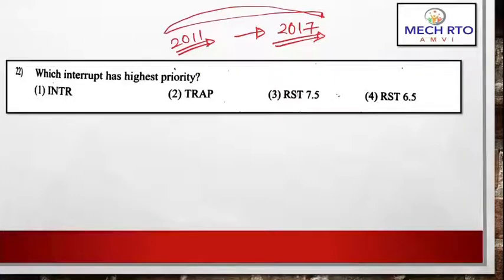So the question is, which interrupt has the highest priority? Here the TRAP interrupt has the highest priority. Like we have earlier discussed in the 8085 microprocessor, the TRAP interrupt has the highest priority even when your 8085 is in DI mode. If the TRAP interrupt is there, then it will always have the highest priority. Now moving on to the next question.